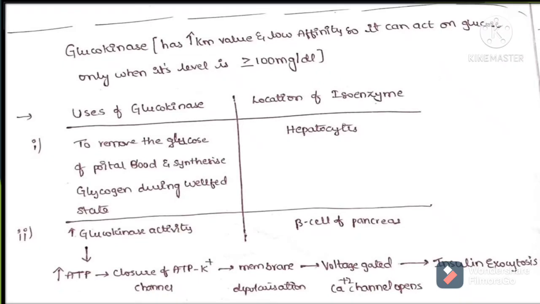But why, or how, is this insulin even entering into the blood and causing all these functions, is what the glucokinase explains.